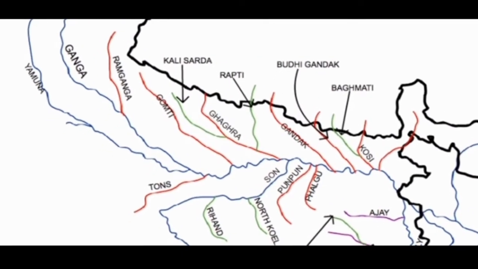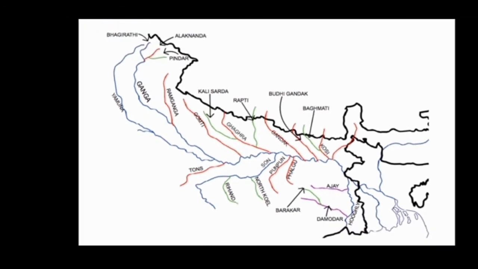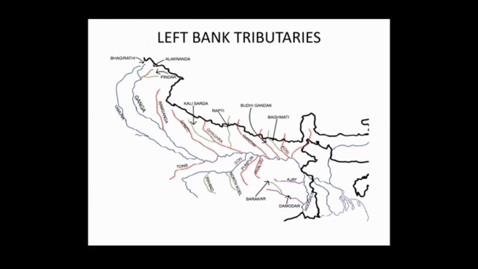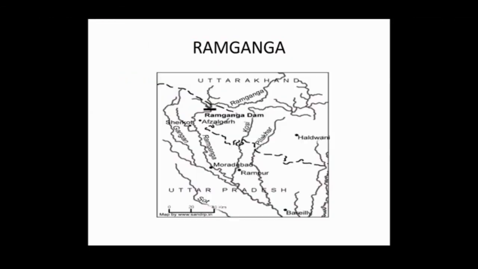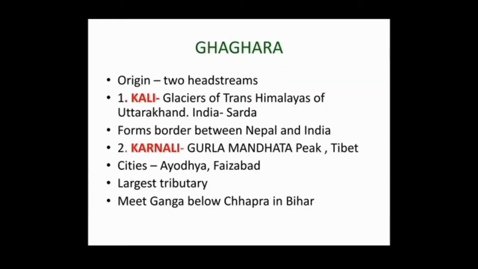You see, after Ram Ganga, this is the Gomti River, and after Gomti we need to study the Ghaggar River. Children, this is actually the largest tributary of Ganga by volume of water, and Yamuna is the longest tributary. It originates as two headstreams.